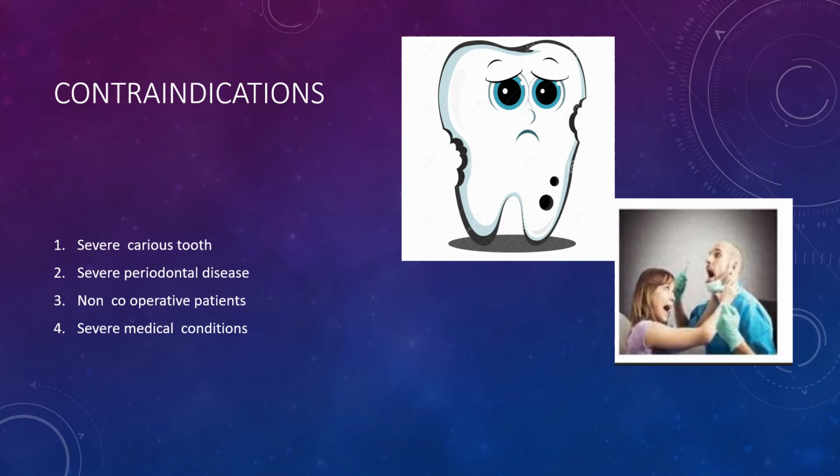But still, there are a few cases where reimplantation is contraindicated, like a tooth with severe caries, when there is severe periodontal disease associated with extensive mobility, when the patient is non-cooperative during the procedure, and if the patient is suffering from a medical condition like a cardiac condition.